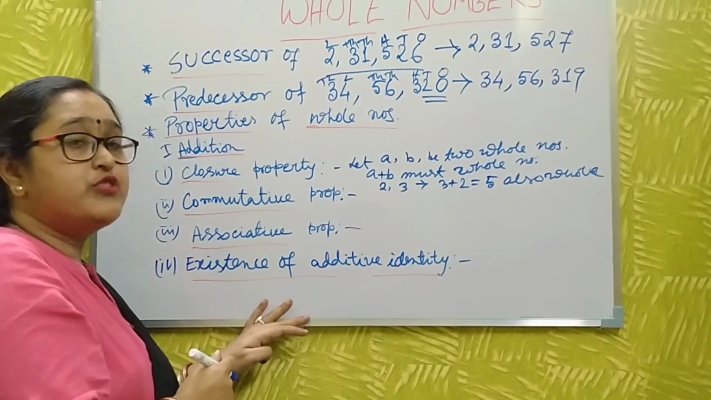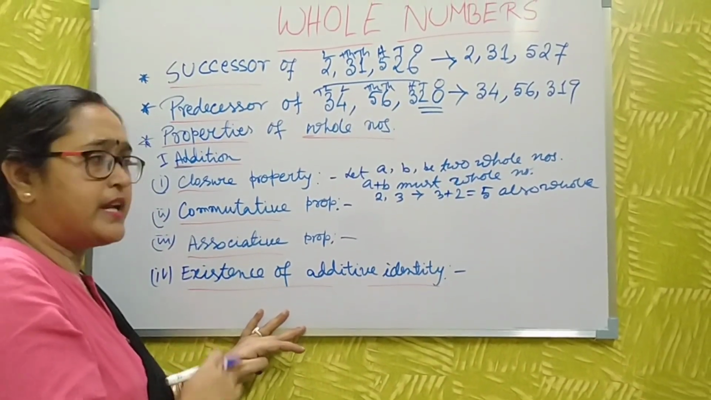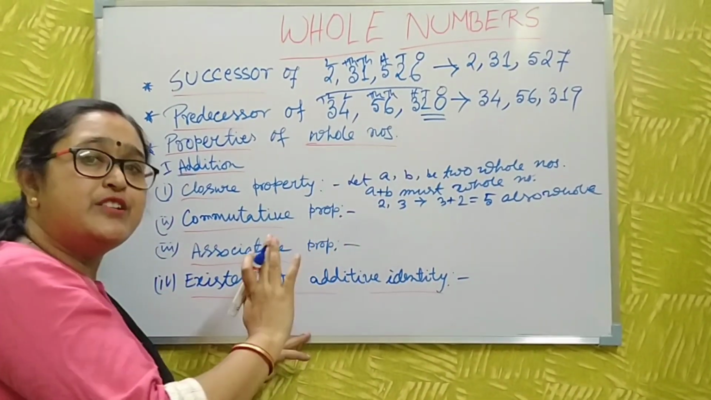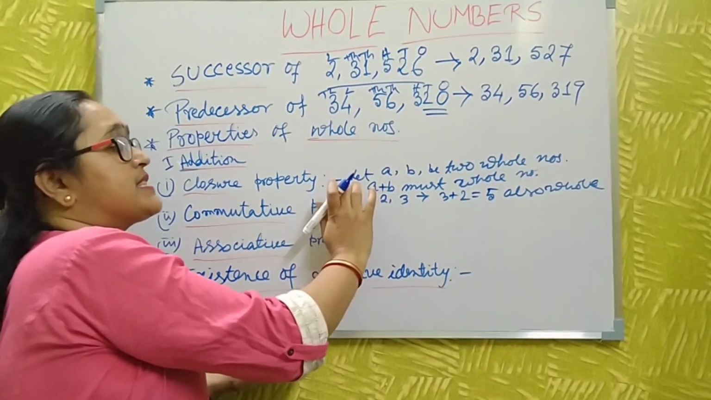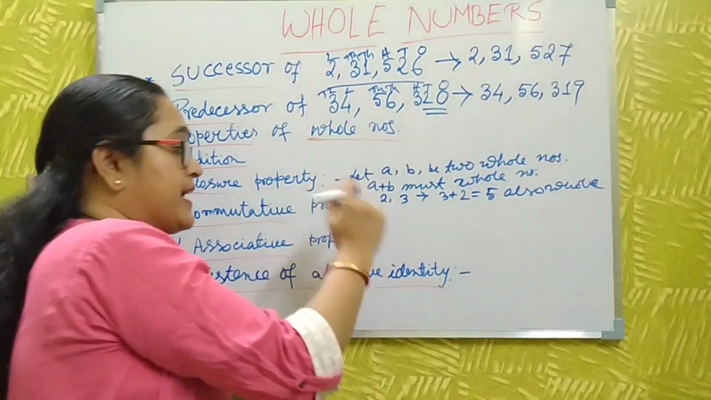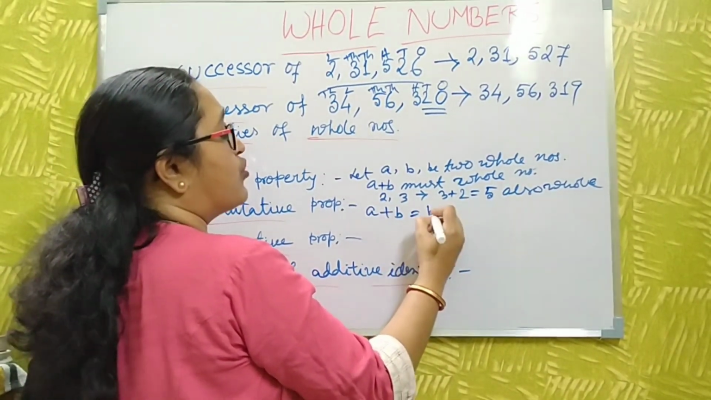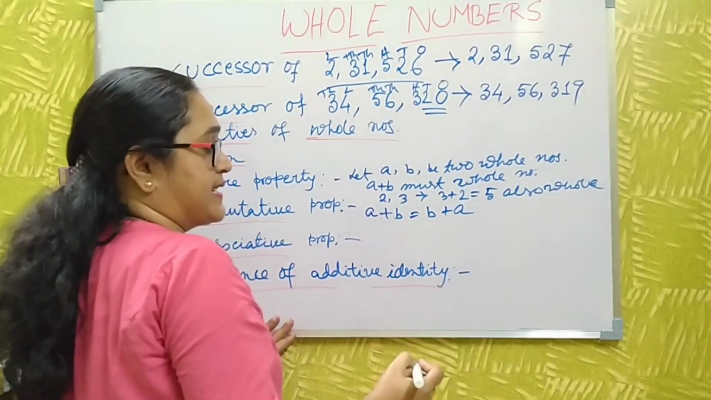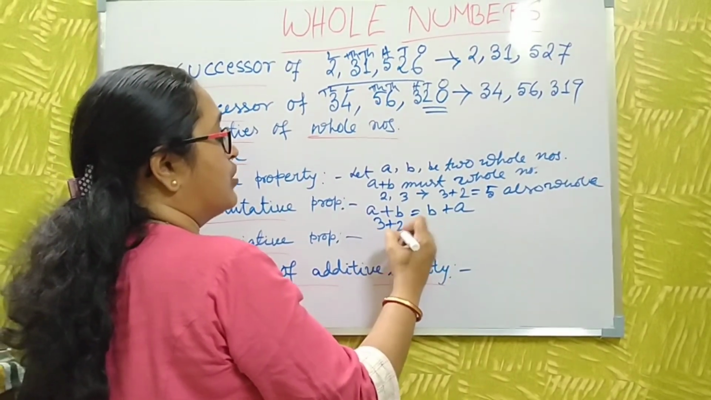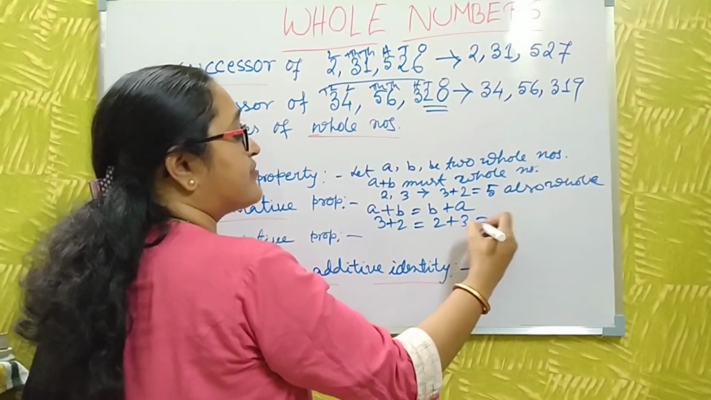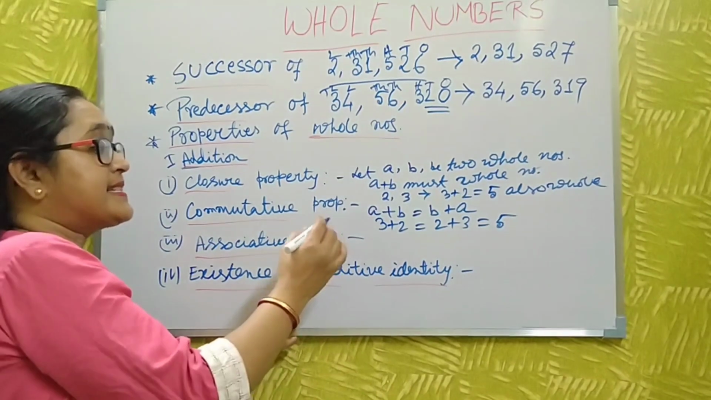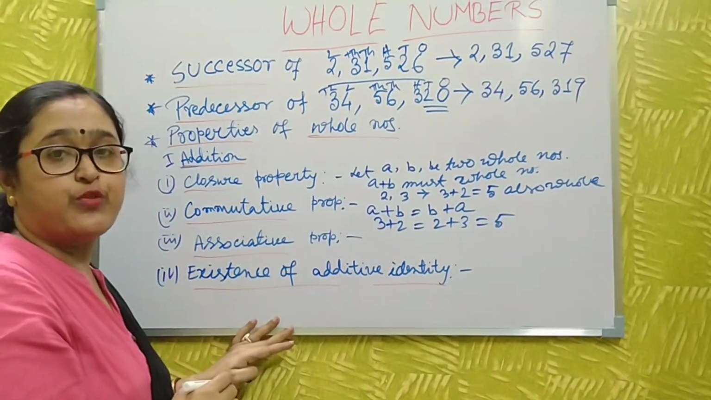Okay, now the commutative property. What is the commutative property? You take A and B, two whole numbers. Then you see A plus B is also equal to B plus A. That means 3 plus 2 is also 2 plus 3, which is 5. Am I clear? This is called the commutative property.